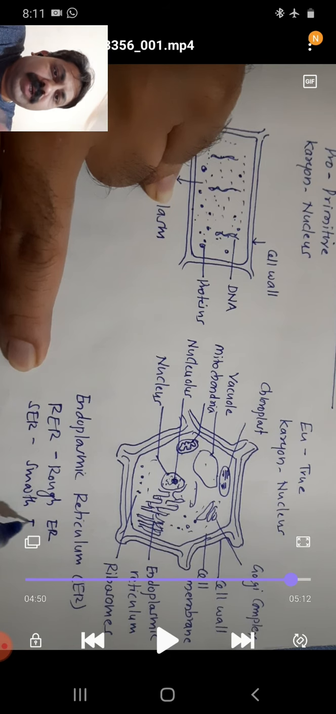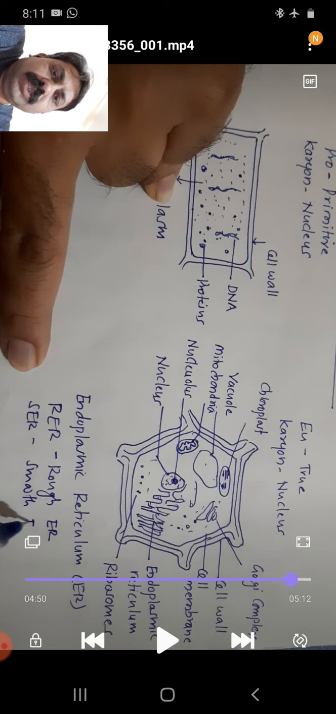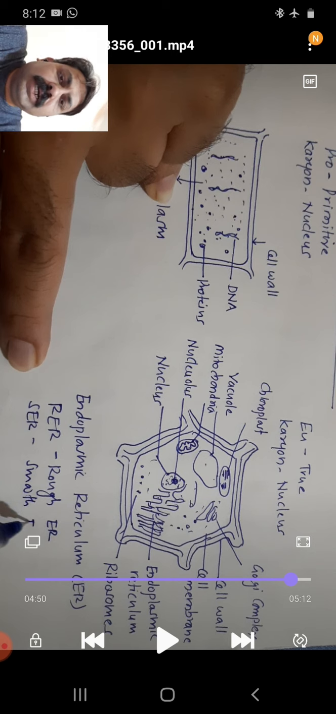Again I repeat, the prokaryotic cell is a primitive cell without well developed structures or well developed organelles. In the prokaryotic cell there are the cell wall, plasma membrane, and cytoplasm. This cytoplasm contains a strand of DNA which we call the nucleoid. Protein molecules are present, and ribosome particles are also present.